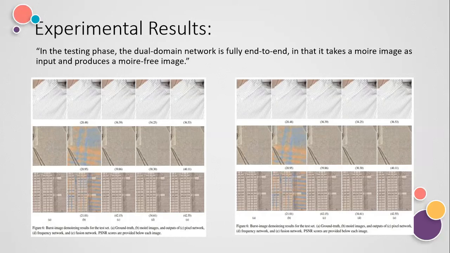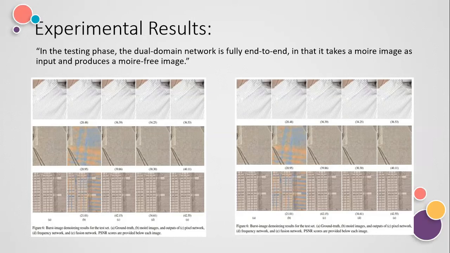Basically, PSNR is peak signal to noise ratio, which is used to measure the quality of an image that is reconstructed, restored, etc. A higher PSNR value indicates that the image is of higher quality. It is expressed in decibels, and the bigger it is, like if it is greater than 20 decibels, the better the quality.